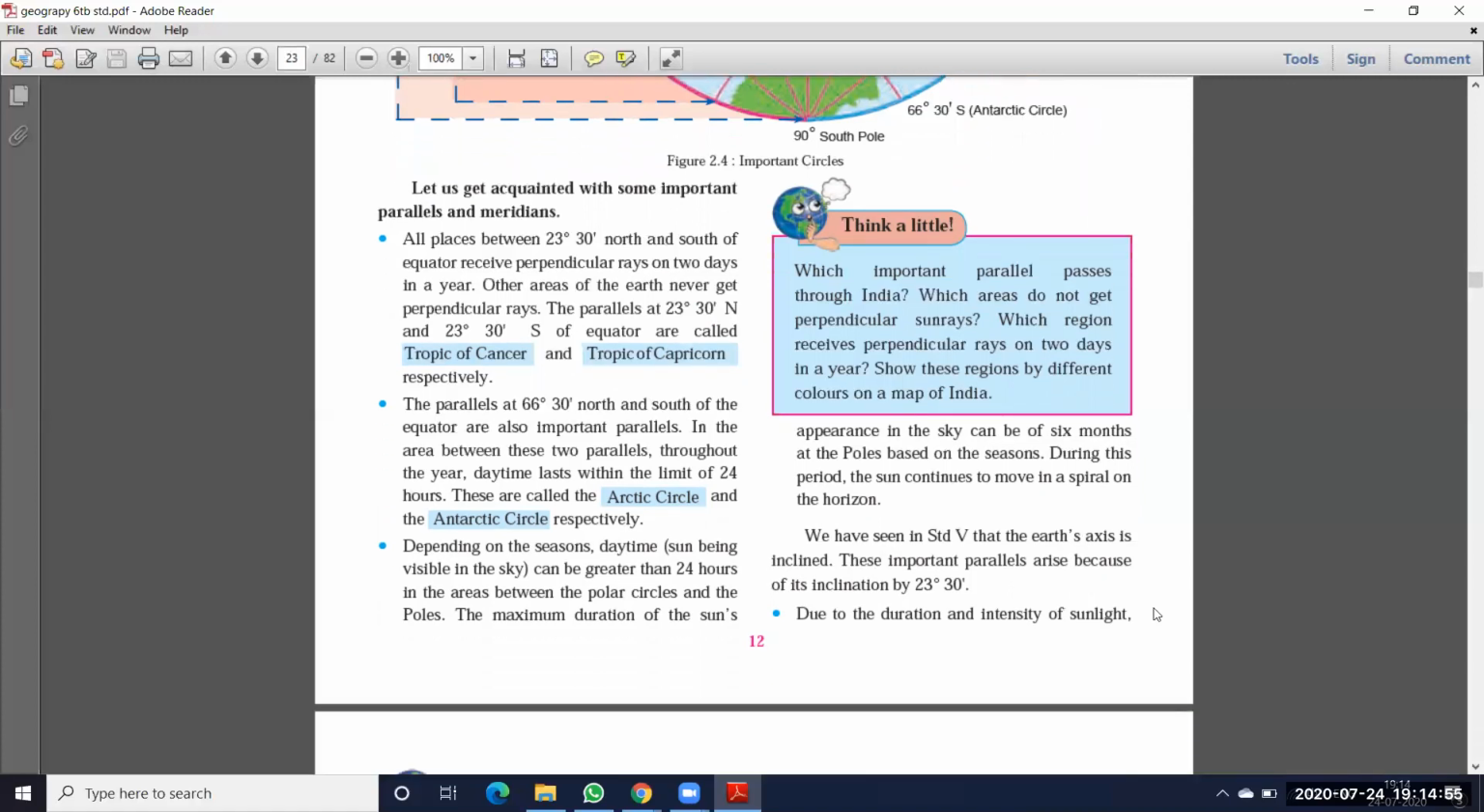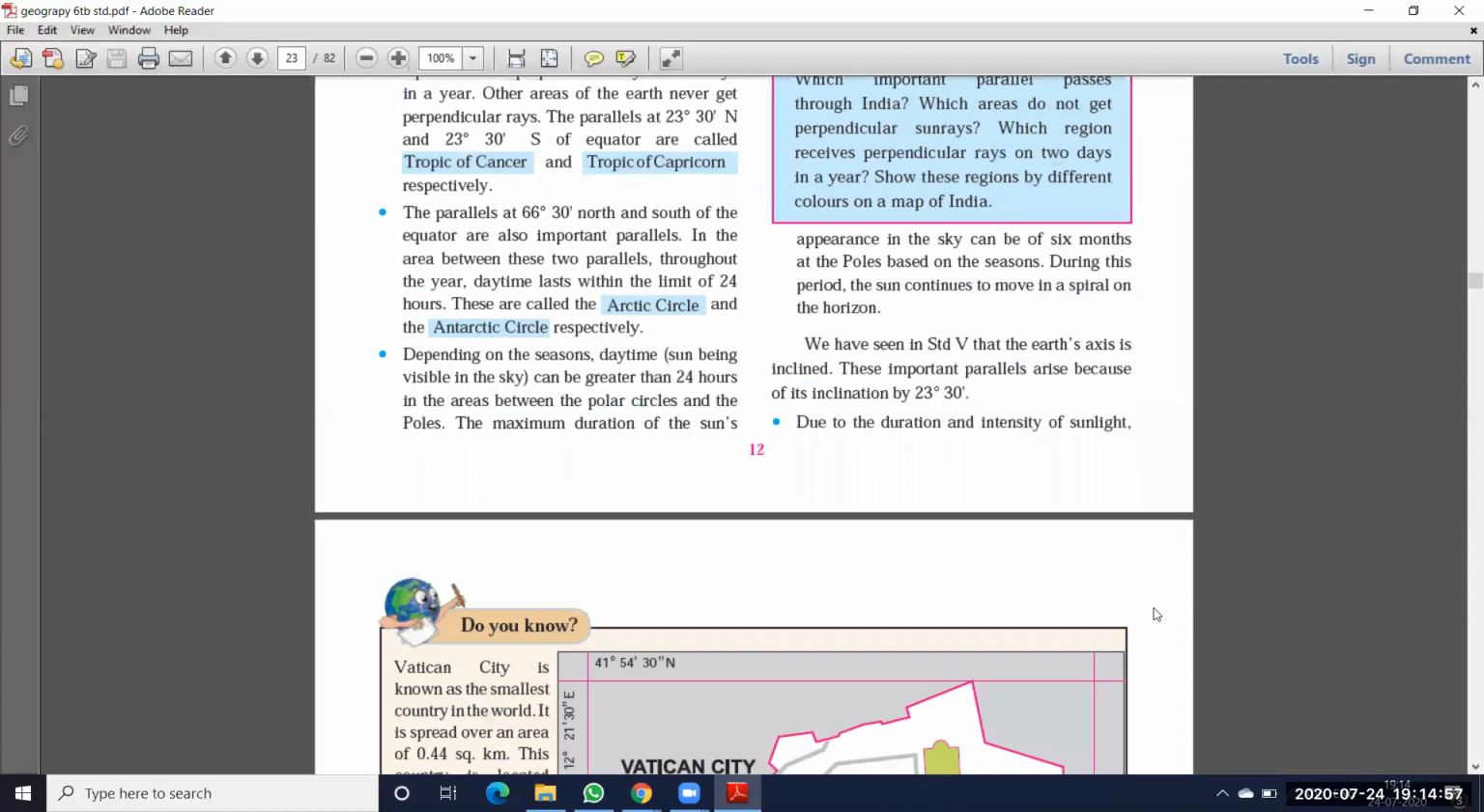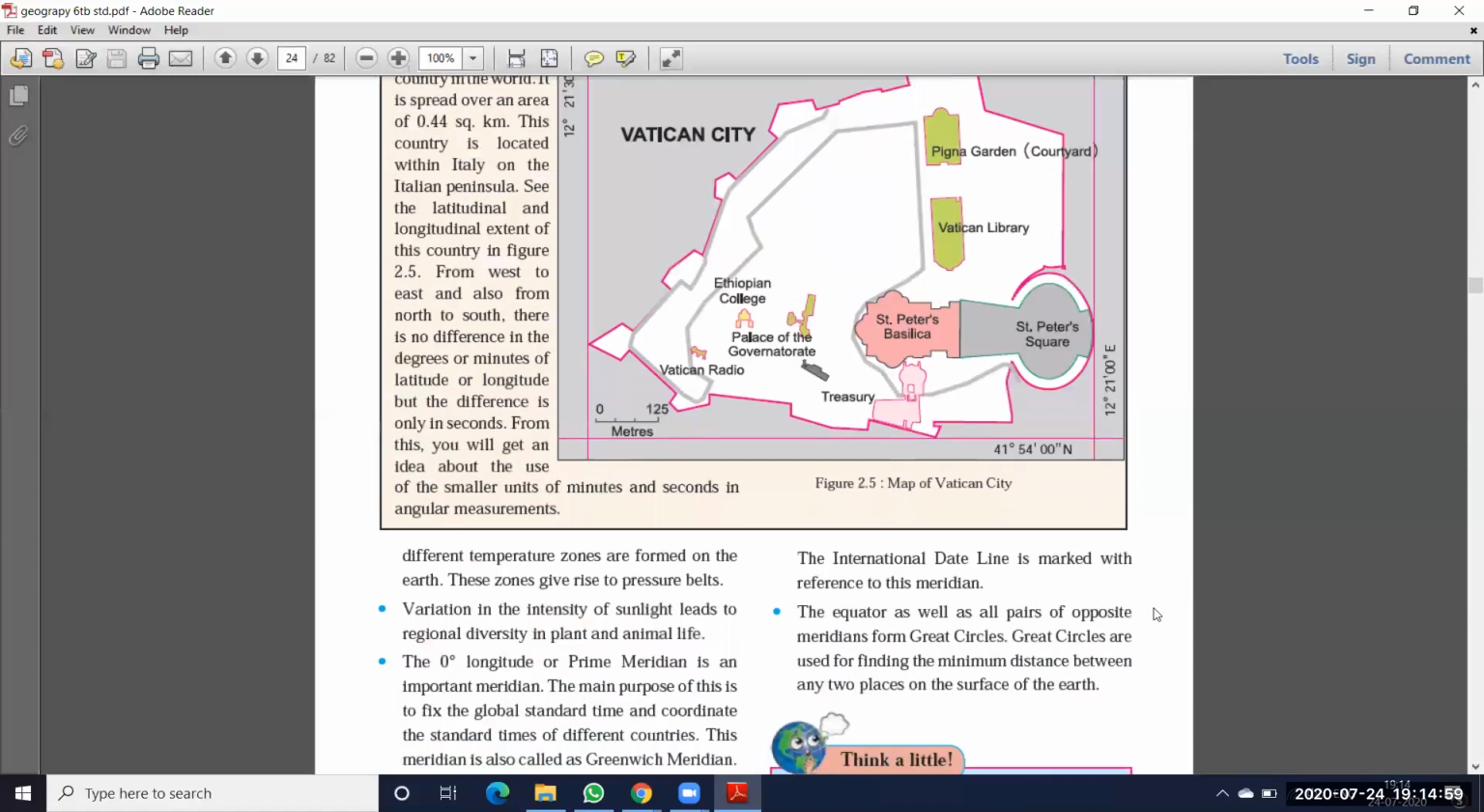Due to the duration and intensity of sunlight, different temperature zones are formed on the earth. These zones give rise to pressure belts. Because of the sun rays, places are divided into three types: torrid zone, temperate zone and frigid zone. The torrid zone is the area between the Tropic of Cancer and the Tropic of Capricorn, so we call it the torrid zone.